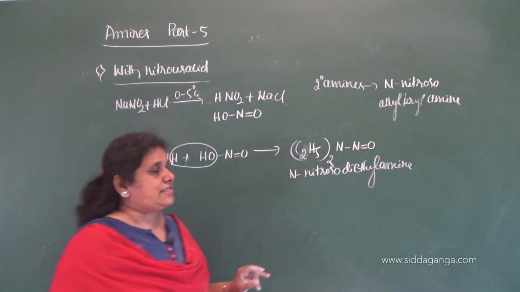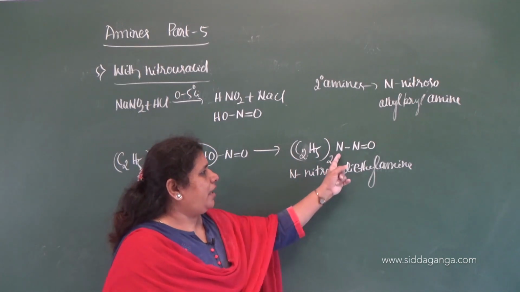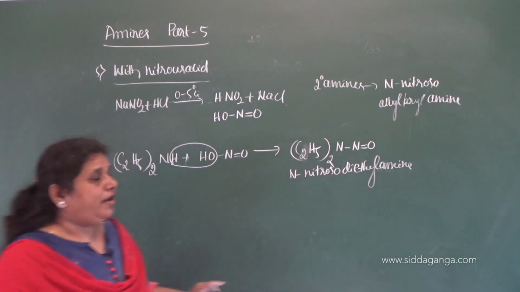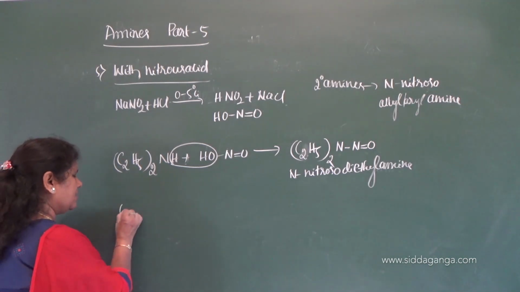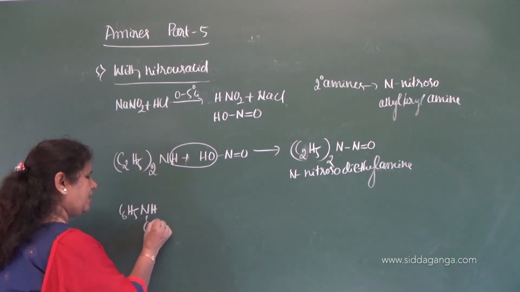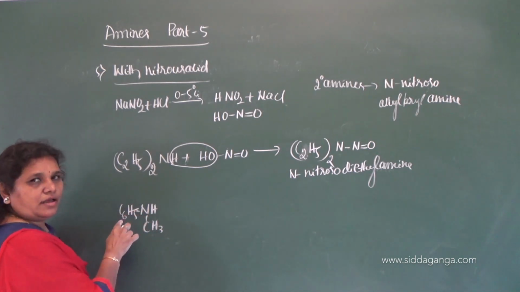Nitroso group gets substituted to nitrogen of amine, hence N-nitroso diethyl amine is the product. Now if we take the aryl amine, that is C6H5NHCH3, N-methyl aniline.